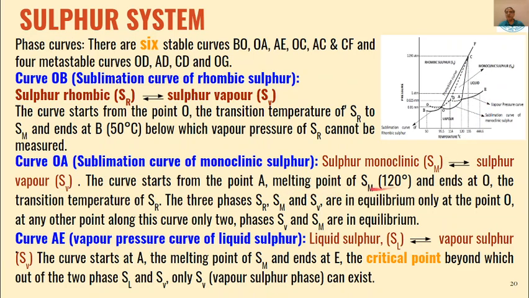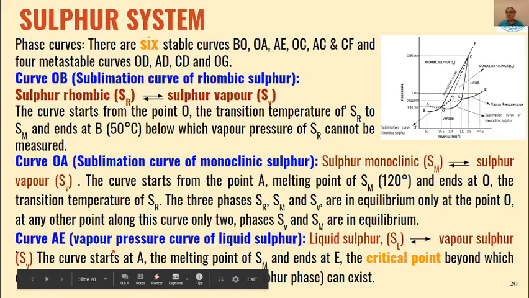The melting point of monoclinic sulfur is under 120 degrees centigrade, and this starts from A and ends at O. So O is, as I have told you, 95.5, and A is under 120 degrees centigrade. Beyond 120 degrees centigrade, we will have liquid sulfur and vapor sulfur equilibrium.